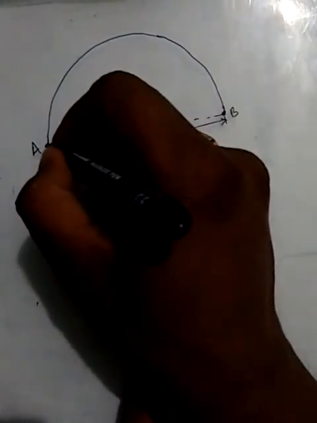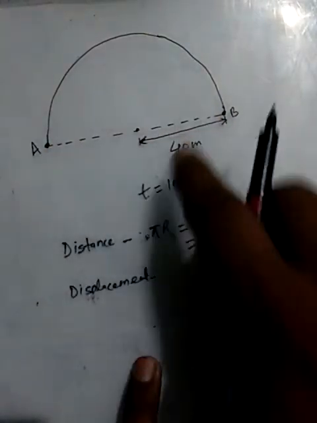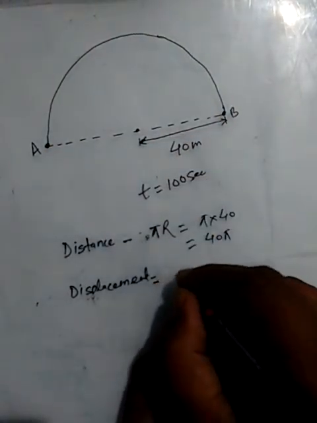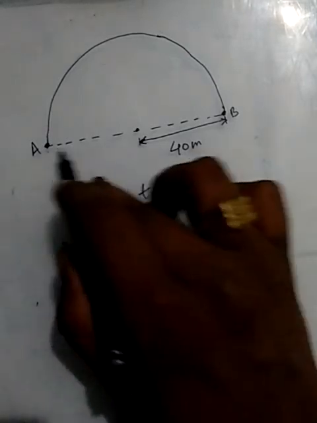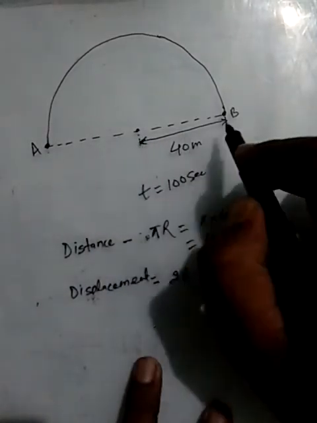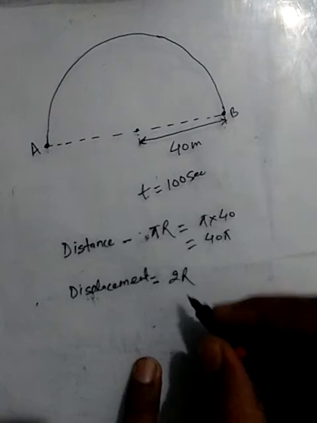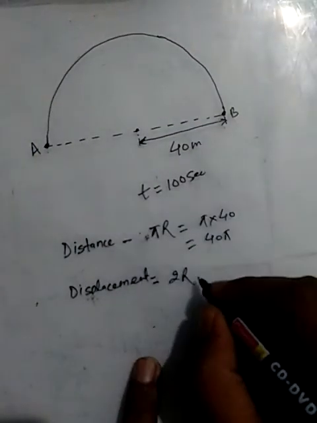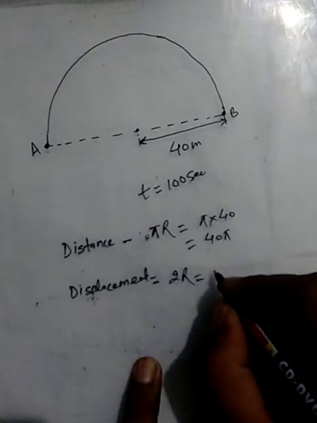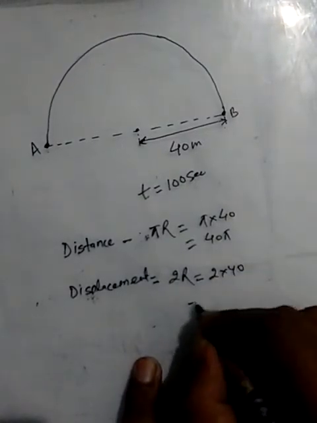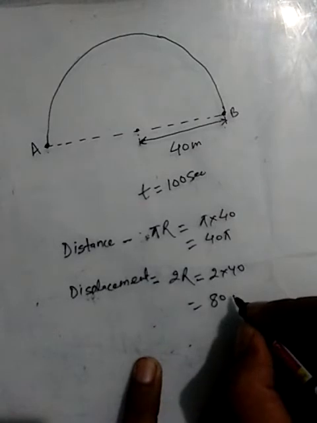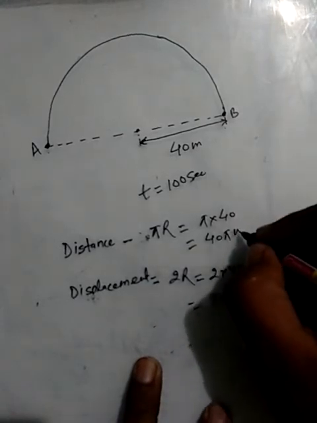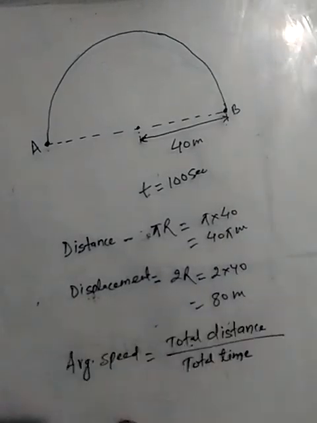Here this length is represented by 2r. From here to here it is r, and from here to here it is r. Therefore the total displacement of the object during this motion will be equal to 2r, which is equal to 2 into 40, which is 80 meter, and distance is 40 pi meter.